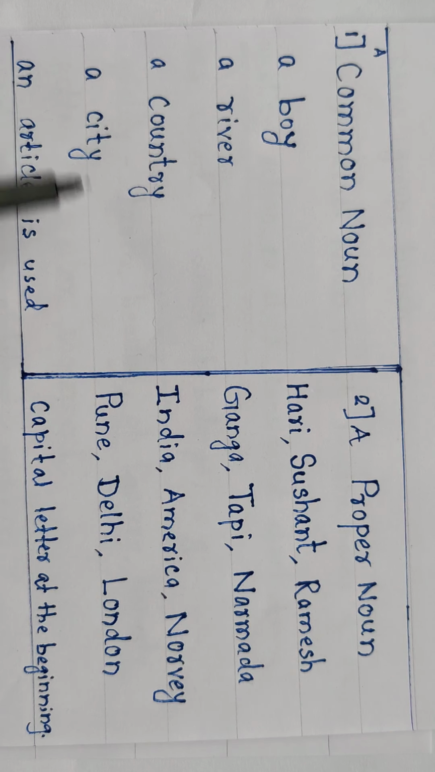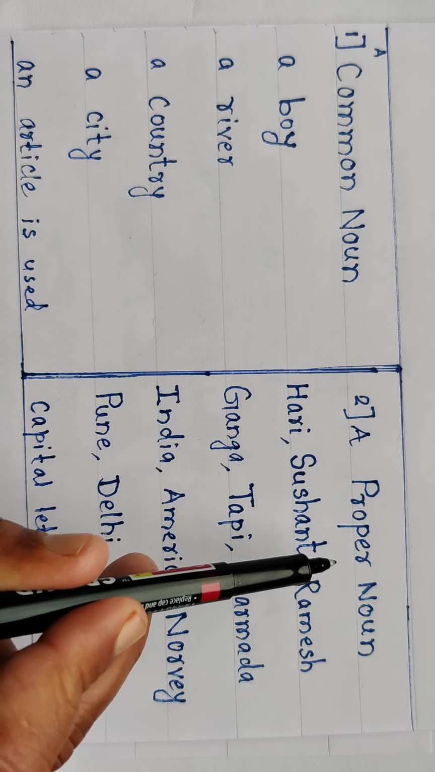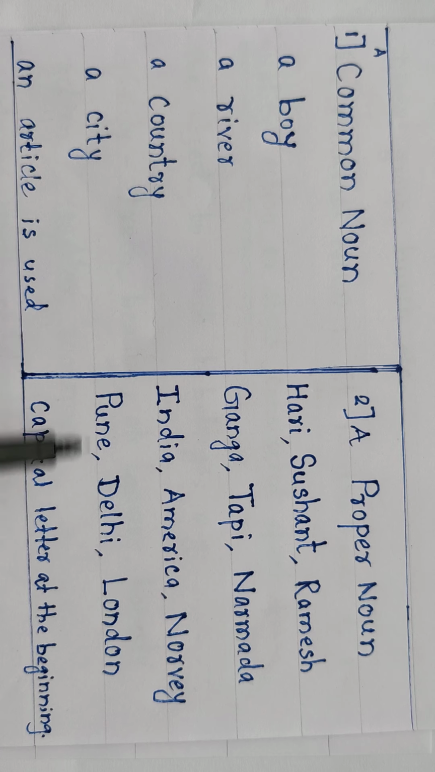Look here, a city: Pune, Delhi, London, these are the names of particular cities. Therefore Pune, Delhi, London, these are proper nouns. And the word which is used commonly for them is a city, so it is a common noun. Do you understand?